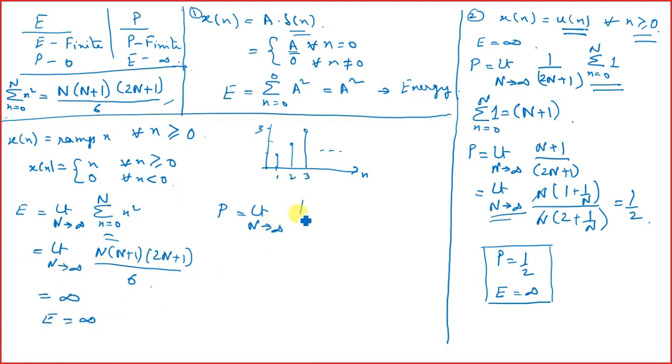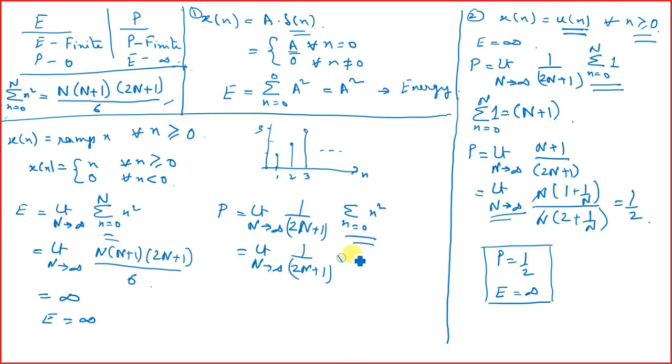It is 1 by 2n plus 1 into summation of n equals 0 to n square, right? Now this is equal to limit n tending to infinity 1 by 2n plus 1. Again we will put the expansion formula over here for this one.